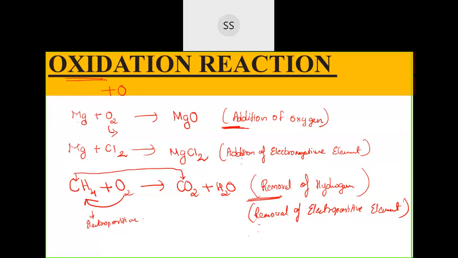So you can write down, students, write the definition. You write it this way: oxidation reaction can be defined as either addition of oxygen or an electronegative element, correct?